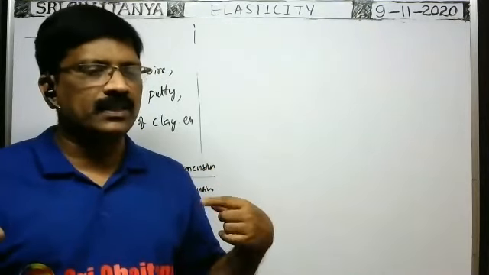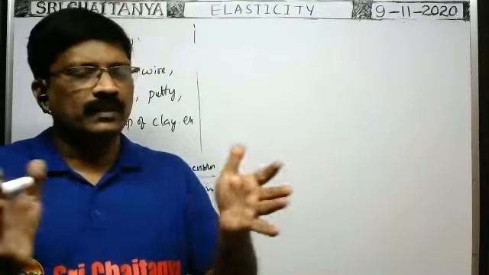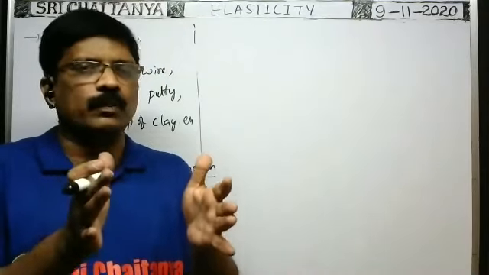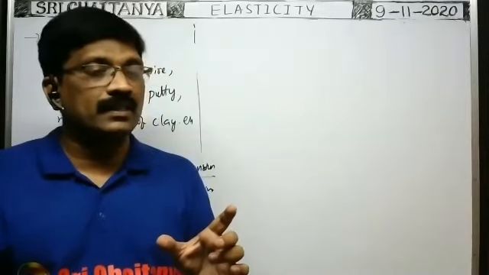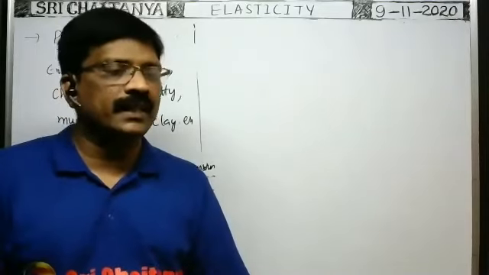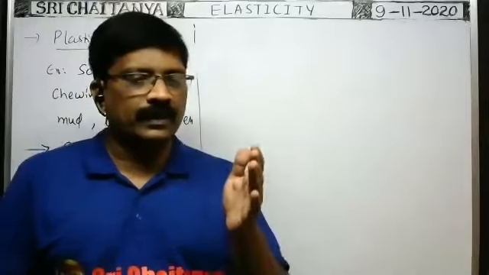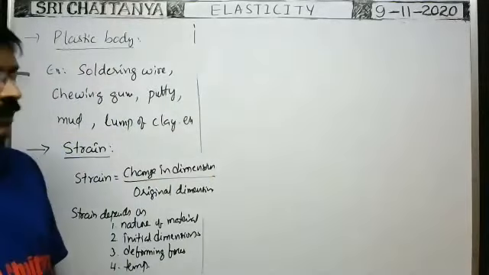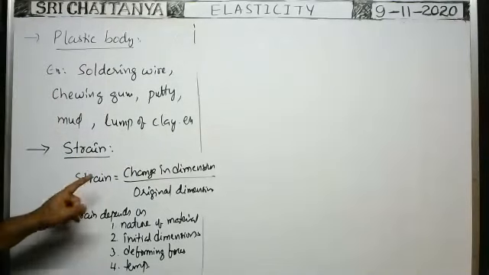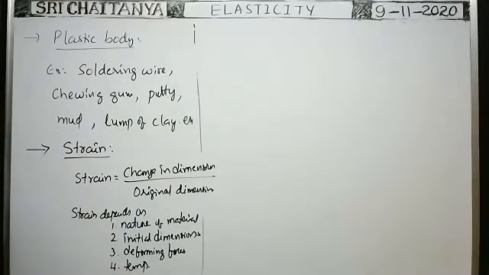Because of the rise of temperature, because of expansion in the body, the distance between any two atoms or molecules increases. So the interatomic distance increases, and whenever the interatomic distance increases, the attraction force decreases. That's why the elastic property in general decreases due to the rise of temperature. That's why the strain also depends on the temperature. So these are the factors on which the strain depends.